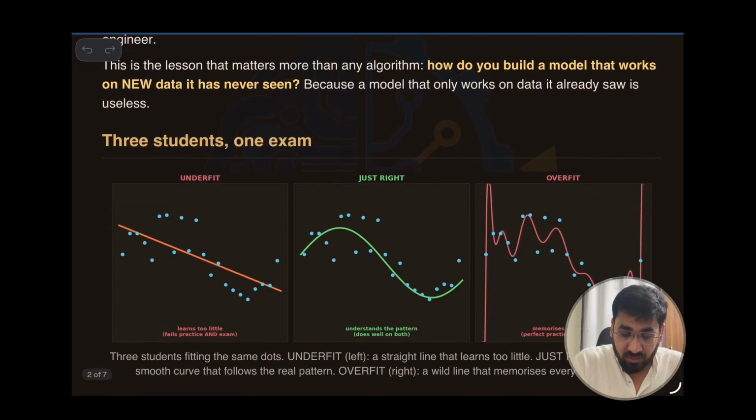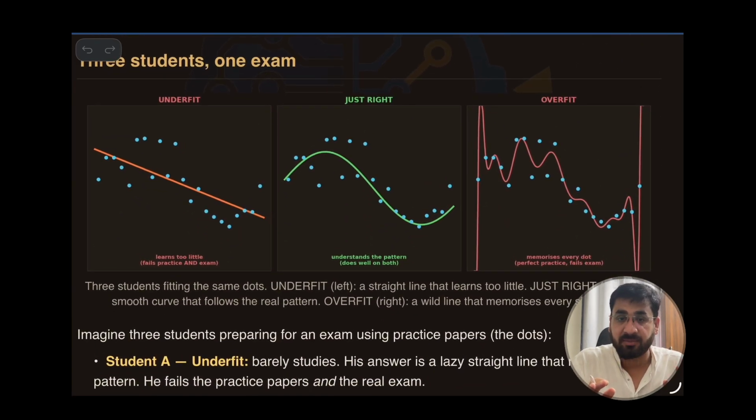So this is what we have. Three, the left one, the underfit. What we discussed in the first scenario: assume these data points are the topics that we have to cover in JEE Advanced. The one who is lazy, or underfit, what will they do? They will randomly pick certain topics, cover some, and leave others. Do you think they will score good marks in a mock test? No. Do you think they will score good marks in the real JEE Advanced paper? No.